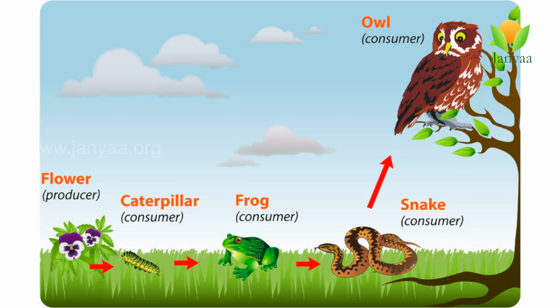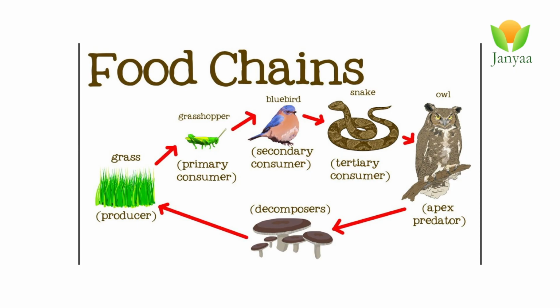Now, which feed on the producers? They are called primary consumers. They are herbivores because they only feed on plants. Which feed on the primary consumers? They are considered secondary consumers. Which feed on the secondary consumers? They are considered tertiary consumers or top consumers. Top consumers are mostly carnivores because they feed only on flesh.